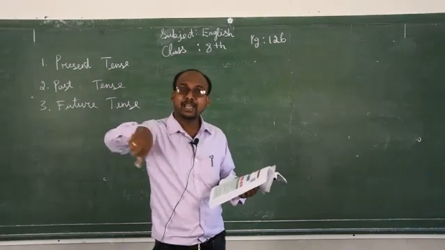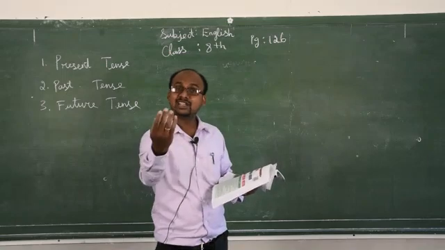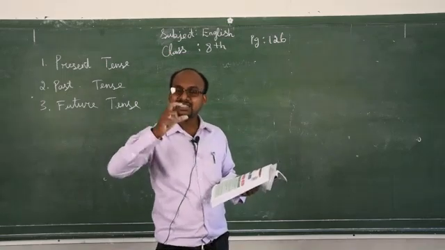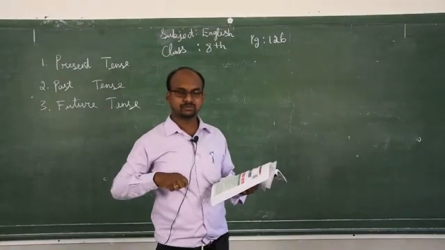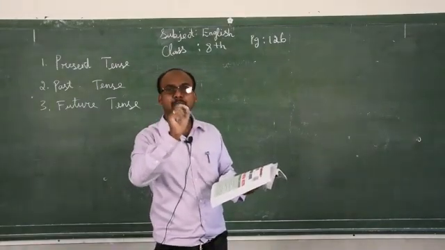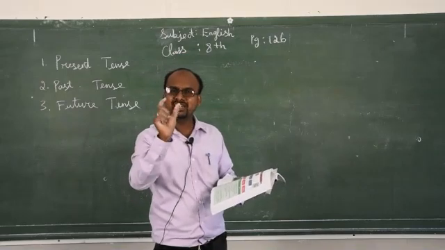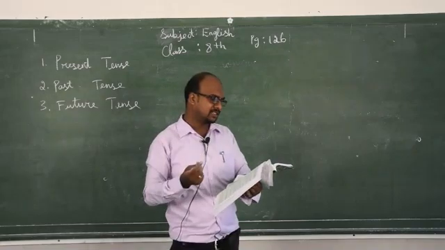Something is happening at the same time. The teacher is teaching the class. The students are listening to the class. An action is happening at the present, current time. That is the present continuous or present progressive. Both are the same; progressive means continuous. Third one, simple past.